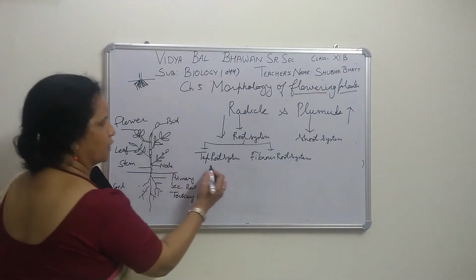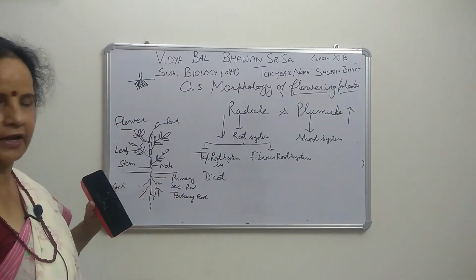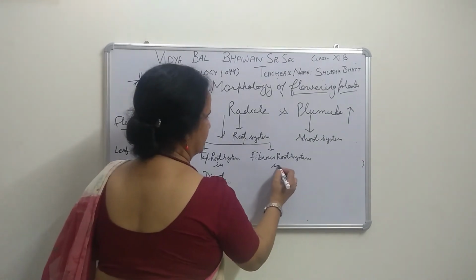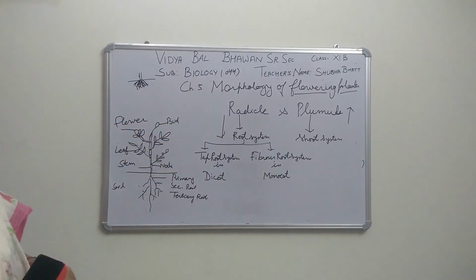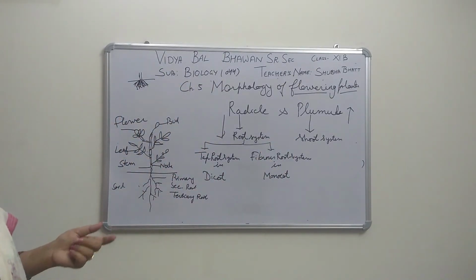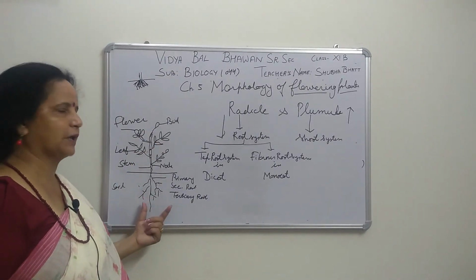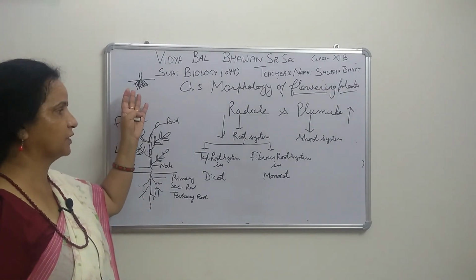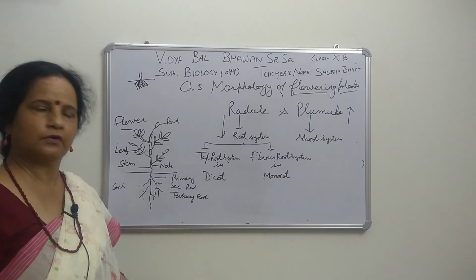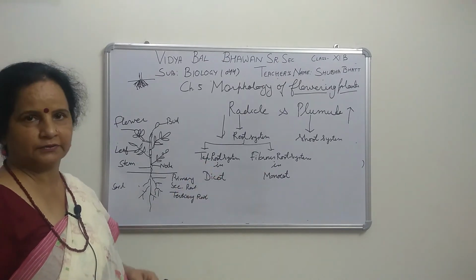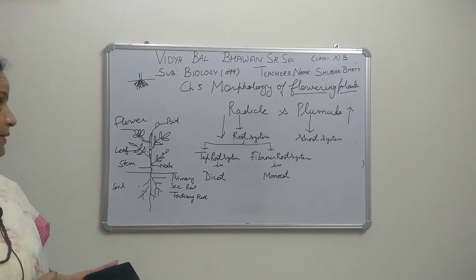Taproot system is found in dicot plants, right? And fibrous root in monocot plants. When small weeds are there, you can see at home also, in small plants you just uproot them, then you can see which type of roots are there. If such type of roots, it means that is a monocot plant. If such type of roots, it means that is a taproot system, or taproot means dicot plant. Right?